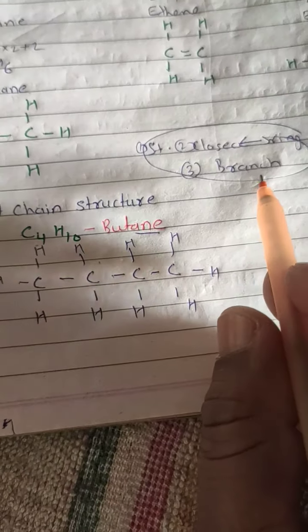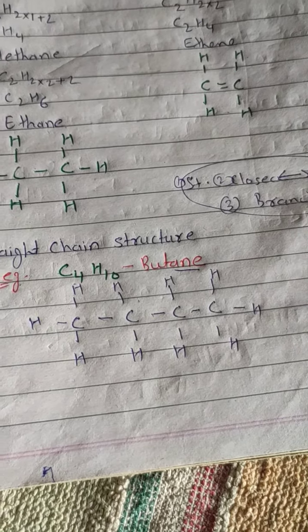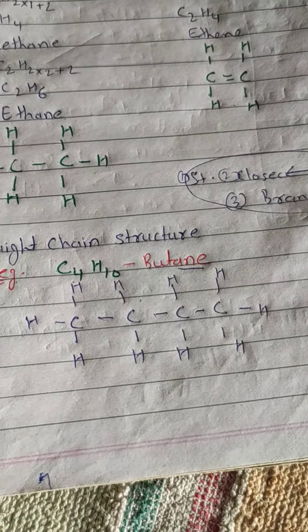Now I am going to draw the branch chain of the same compound. The branched structure of butane itself. Branch chain, same example, C4H10 butane. Now branch chain, I am drawing 1 2 3 carbons like that. 1 carbon I am taking here. So now fill with the hydrogen. Count the number of hydrogen. 1 2 3 4 5 6 7 8 9 and 10. So this is the branch.